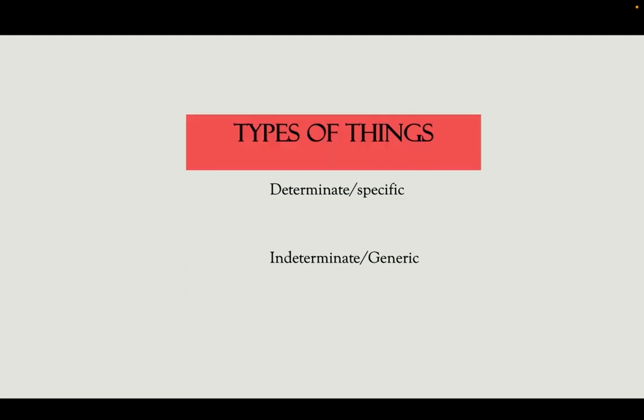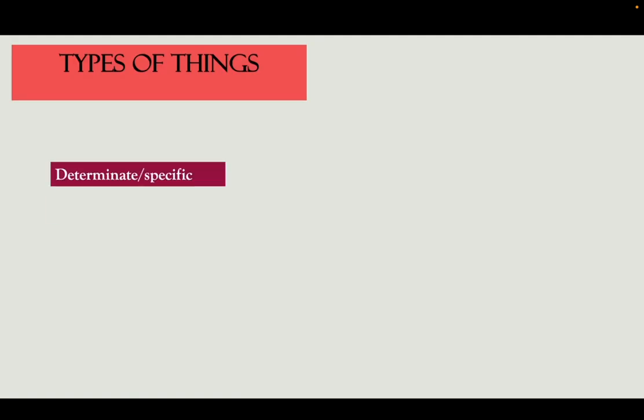There are two types of things in civil law. We have determinate or specific and indeterminate or generic. Again, determinate or specific and indeterminate or generic. What is a determinate or a specific thing?